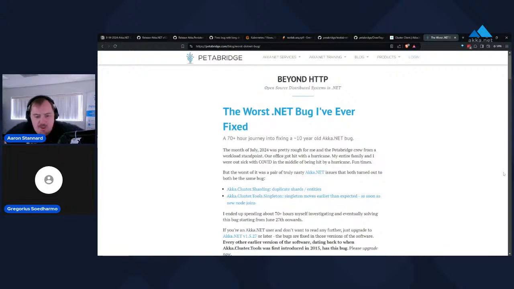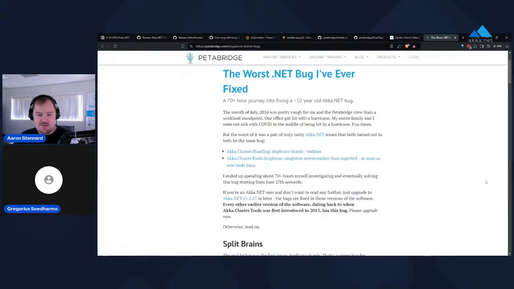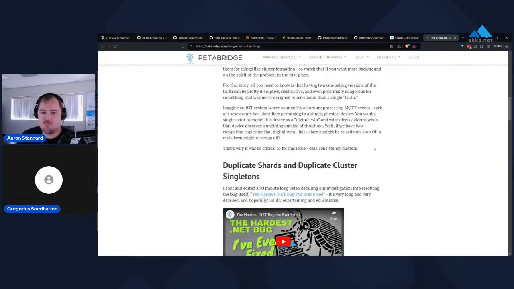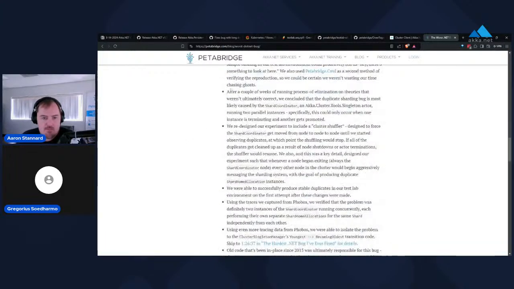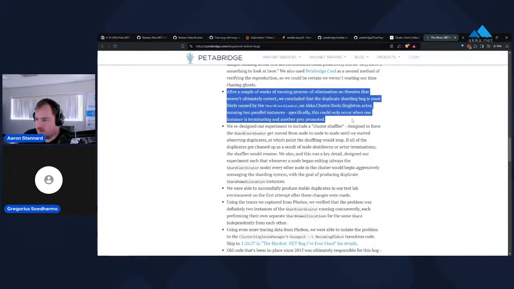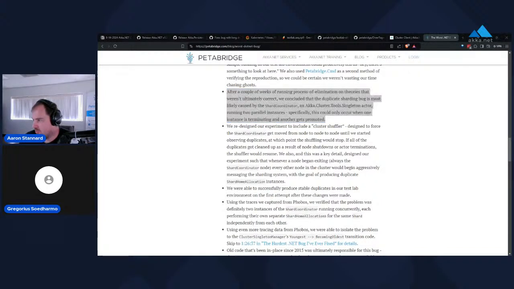The basic issue here, as I detail in this blog post, is a split brain that formed. If I scroll down a little bit, we basically discovered that the sharding coordinator is the actor responsible for making shard allocation decisions inside Akka.Cluster.Sharding. We have a YouTube video that we'll add a card for in the recording here, which explains how Akka.Cluster.Sharding is intended to work.